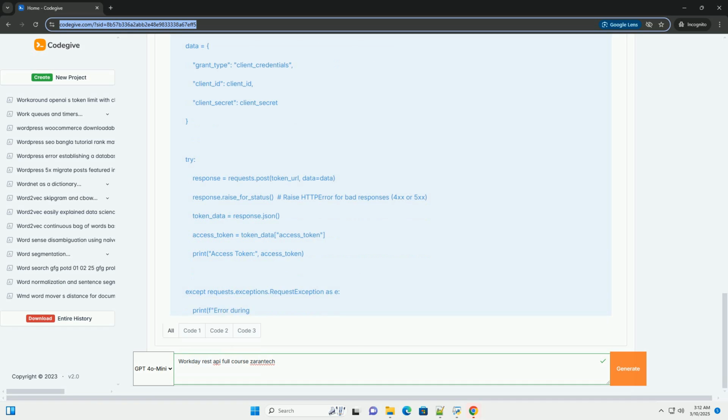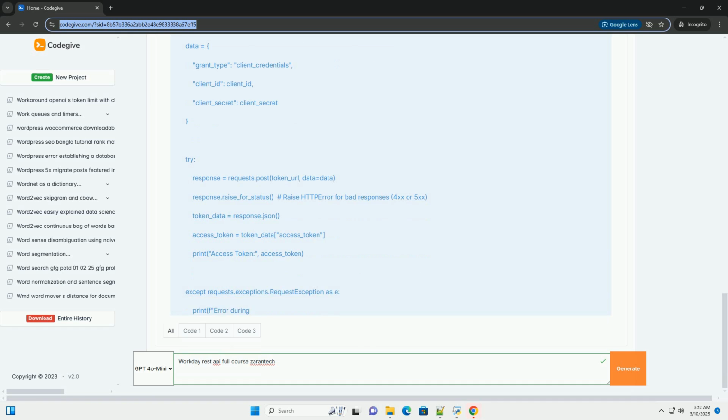Example, Postman. 1. Create a new request in Postman. 2. Set the HTTP method to GET. 3. Enter the API endpoint URL, for example https://wd5.myworkday.com/ccx/api/v1/workers. 4.